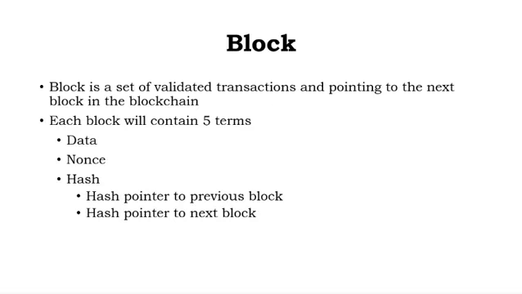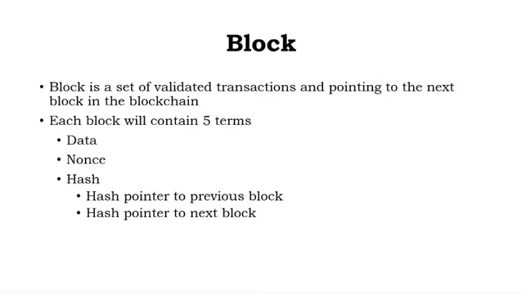That is the nonce. The third one is the hash, which is of two types of hash pointer. One hash pointer points to the previous block, and another hash pointer points to the next block. So this is about the block terms.